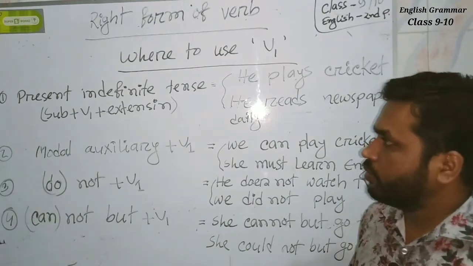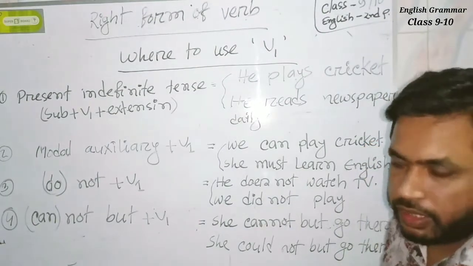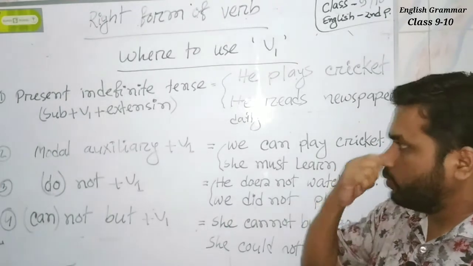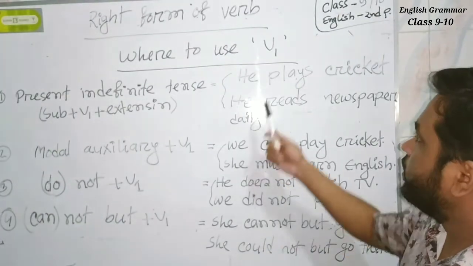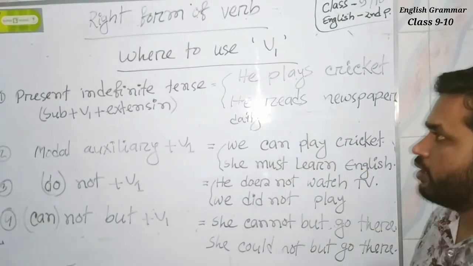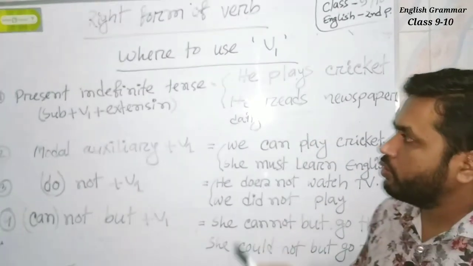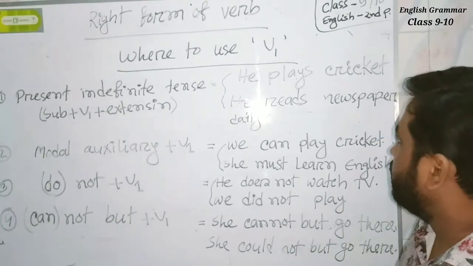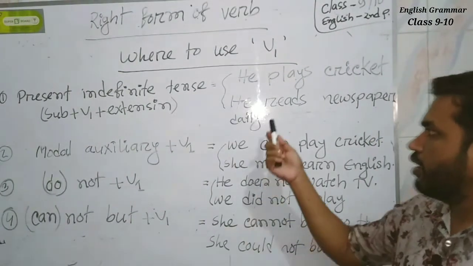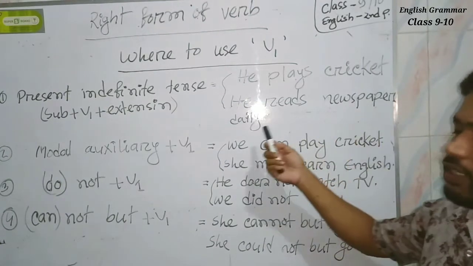We use present indefinite tense to indicate an action that usually occurs in present time, such as he plays cricket. We also use it to indicate a habitual fact, such as he reads newspaper daily.